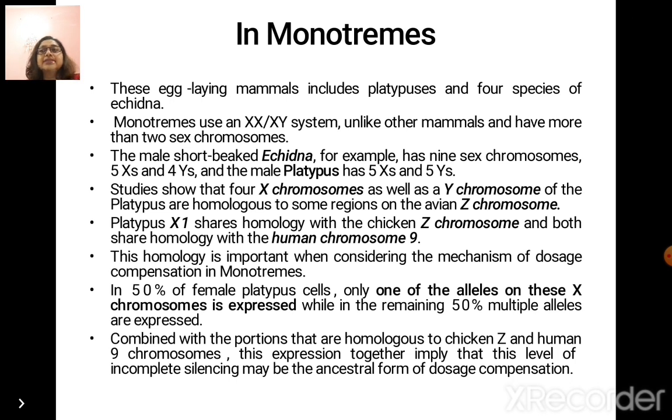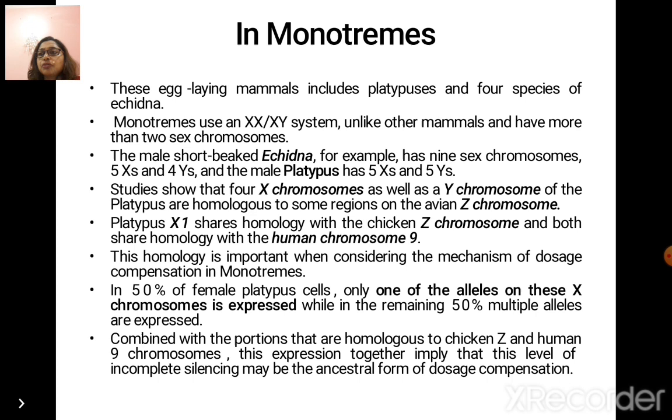What is the case of dosage compensation in monotremes? These are the egg-laying mammals, including the platypuses and 4 species of Echidna. Monotremes use an XXXY system unlike other mammals and have more than 2 sex chromosomes. The male short-beaked Echidna, for example, has 9 sex chromosomes, 5 X's and 4 Y's, and the male platypus has 5 X's and 5 Y's.